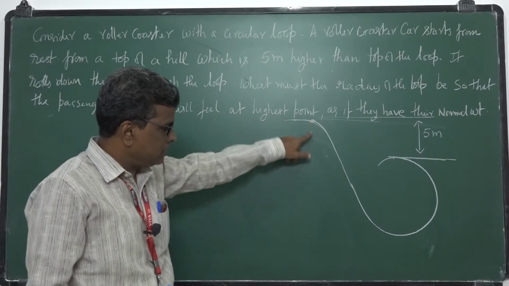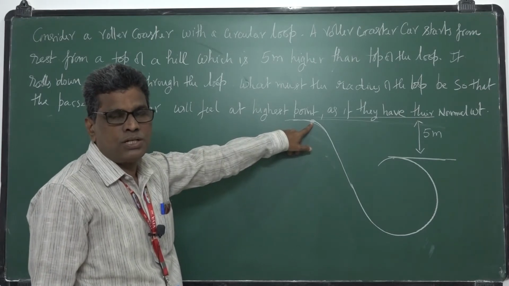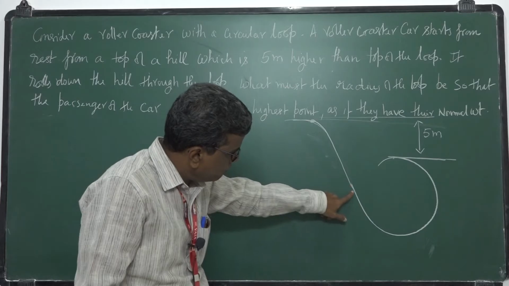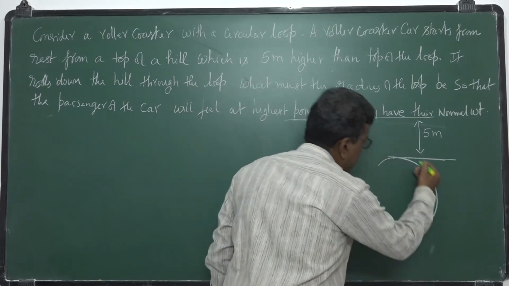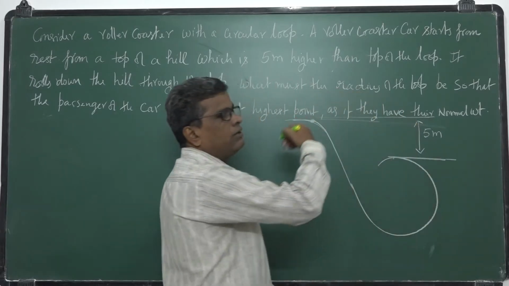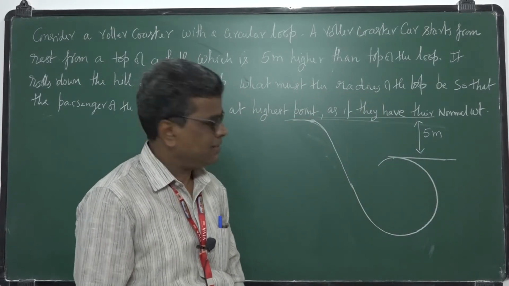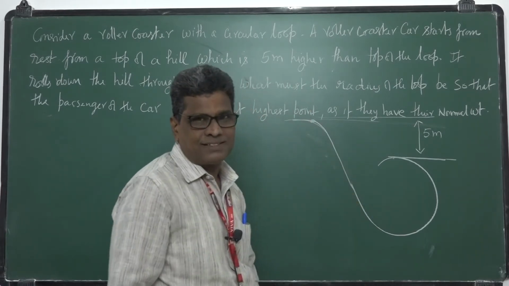So this car starts from rest and falls from a certain height. It will fall like this, and again it will make a vertical loop as we enjoyed in a roller coaster, isn't it? When it is falling down, you feel weightlessness.